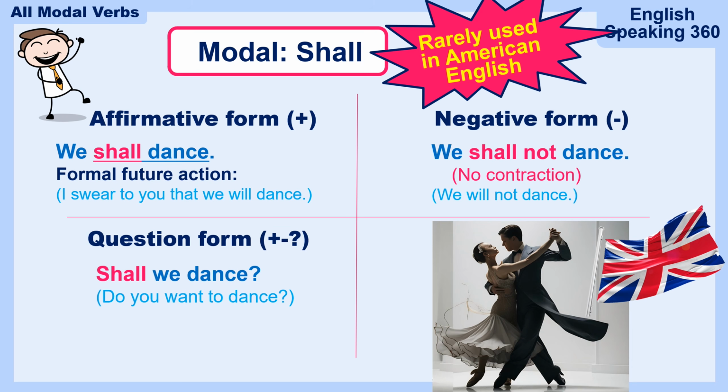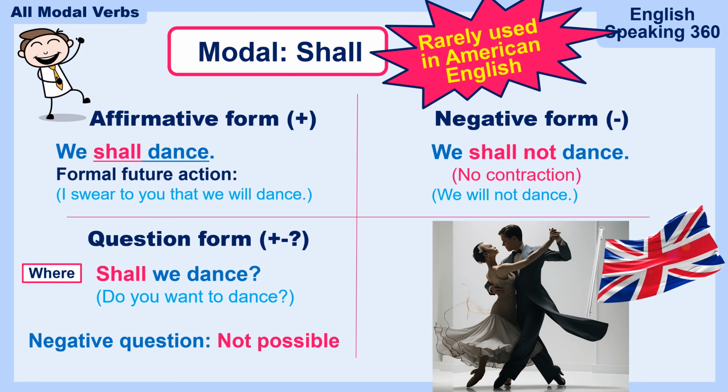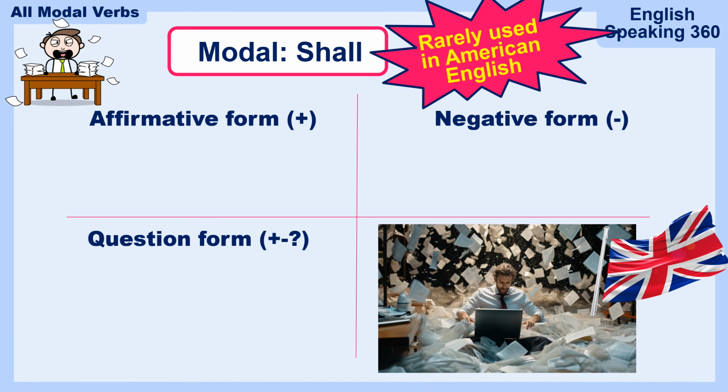The negative question form, like I said, there is no contraction, or you shouldn't use the contraction, so the negative question is not possible. You can also add a question word. Where shall we dance? When shall we dance? Those are two great questions.